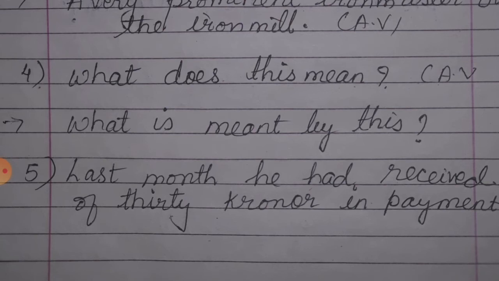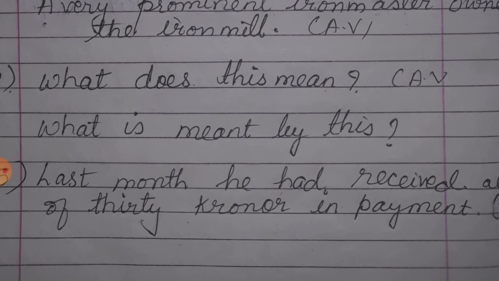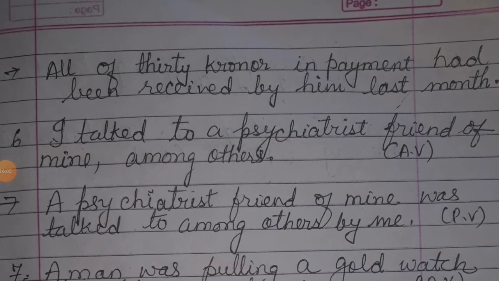All of 30 kroner in payment had been received by whom? That person, he. Now it is taking the object's place, so he will turn to him. Received by him. All of 30 kroner in payment had been received by him last month. So in this way we can change to passive voice.